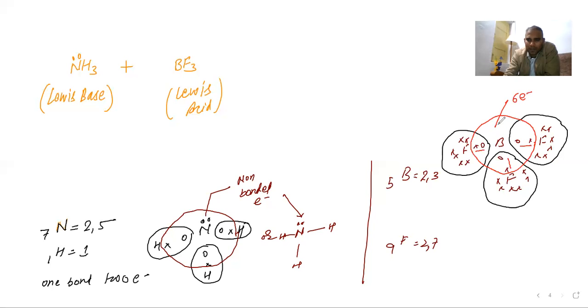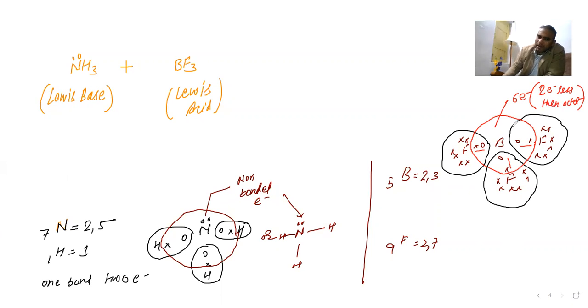Yes or no? Yes, sir, 6 electrons. So it is 2 electrons less than octet. And this is the free electron. So 2 electrons are required to complete the octet. Boron requires 2 electrons or not? Tell me. Yes, sir, it requires.